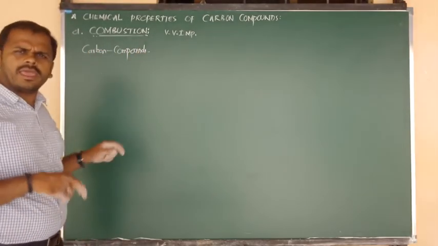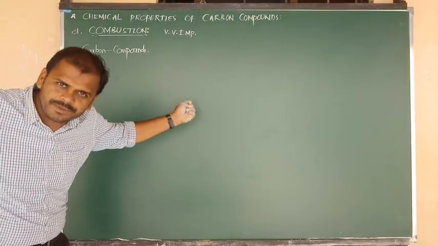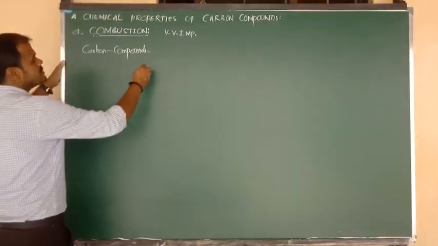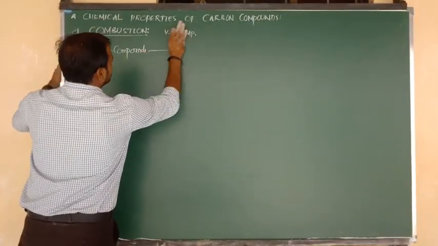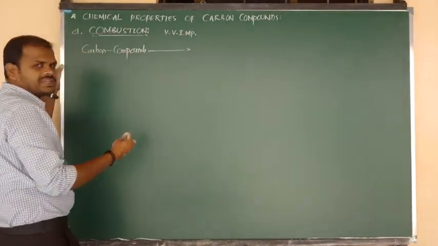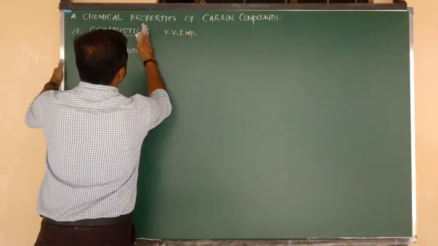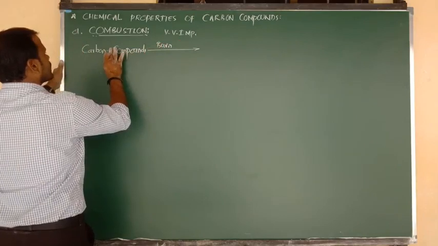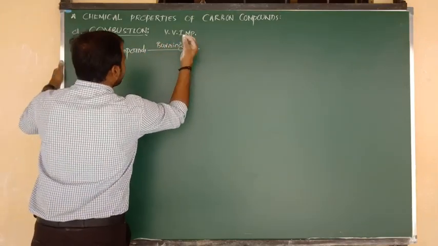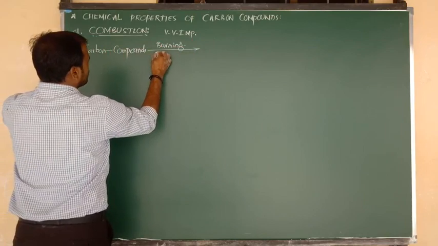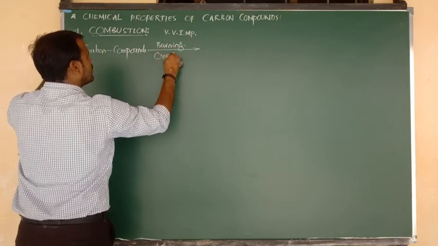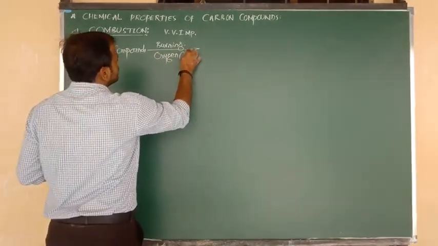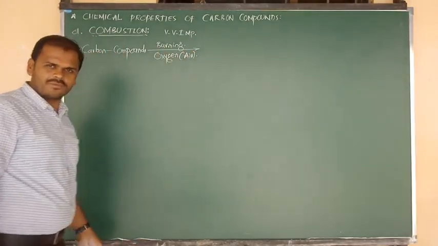Carbon compounds may be alkane, alkene, alkyne, or benzene, or alcohol, no problem. So carbon compounds undergo the process of heating, and we can also say the burning process. Burning or heating takes place in the presence of oxygen, atmospheric oxygen. We can also say the reaction takes place in the presence of air.